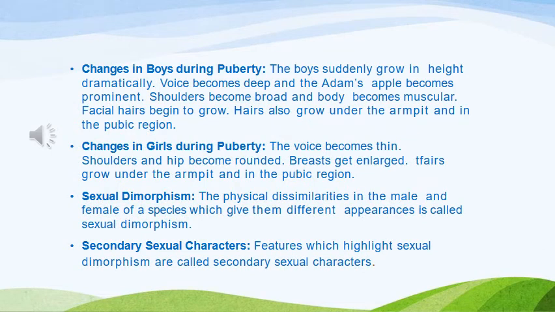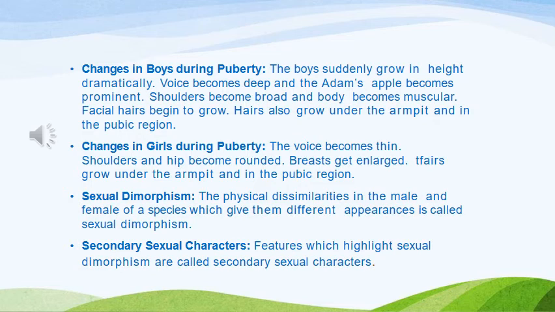Now, you have already studied these secondary sexual characteristics. I am just reading for you. Changes in boys during puberty. The boy suddenly grows in height dramatically, voice becomes deep and the Adam's apple becomes prominent. Shoulders become broad and body becomes muscular. Facial hair begins to grow. Hair also grows under the armpit and in the pubic region.